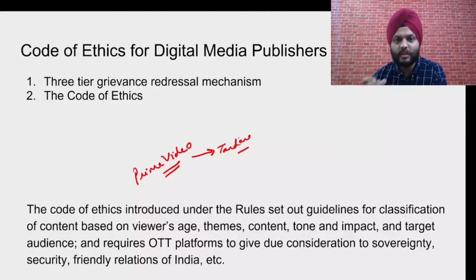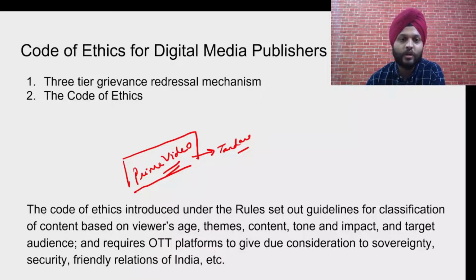So politically loaded content, so there was some objection to it. So let's say this is Amazon we are talking about, and we are discussing the 3-tier grievance redressal mechanism. So the first tier is the company, in this case Amazon Prime, and they have their own grievance redressal officer.